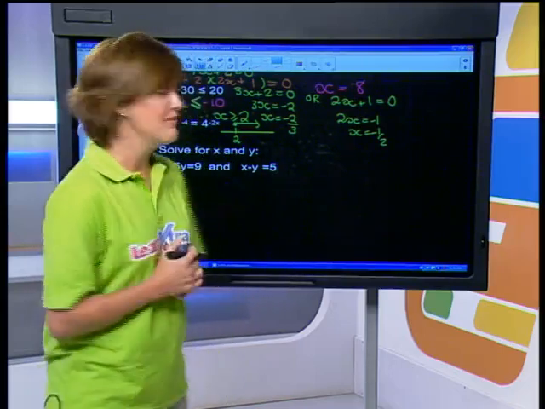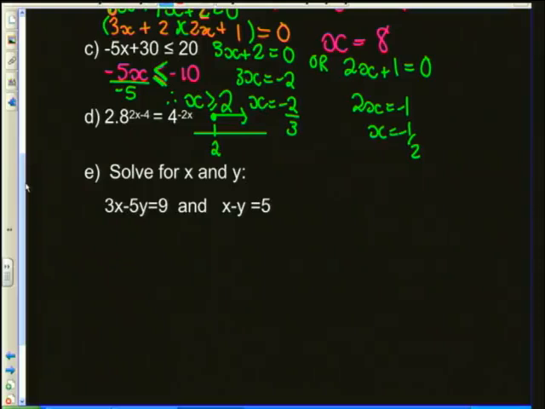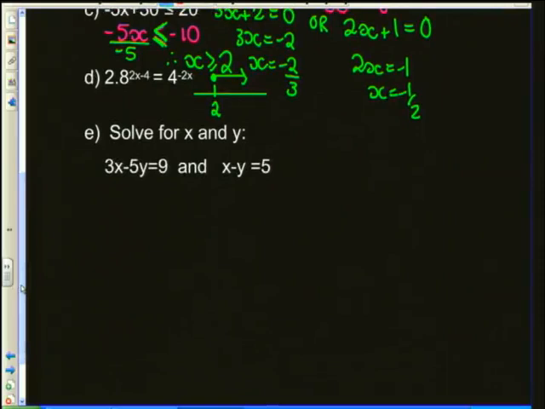The next type of question we're working with, question D, is an exponential equation. I'm going to do it over here on the side. I've got 2 times 8 to the power of 2x minus 4, and it's equal to 4 to the power of negative 2x. Exponential equations, you cannot leave your whole numbers as they are. We have to break them down into their prime bases.